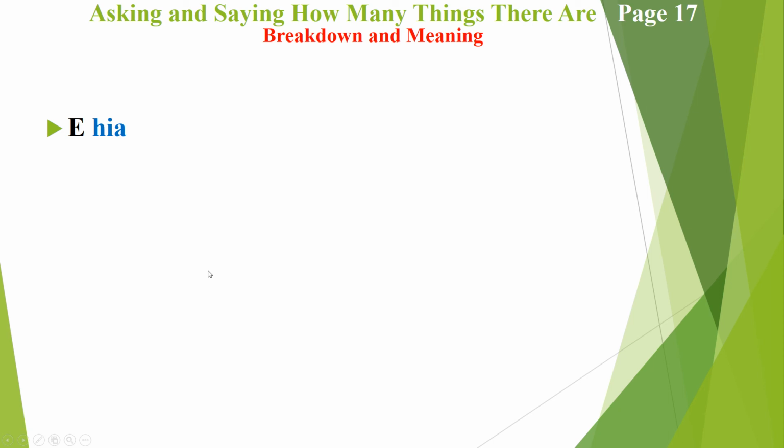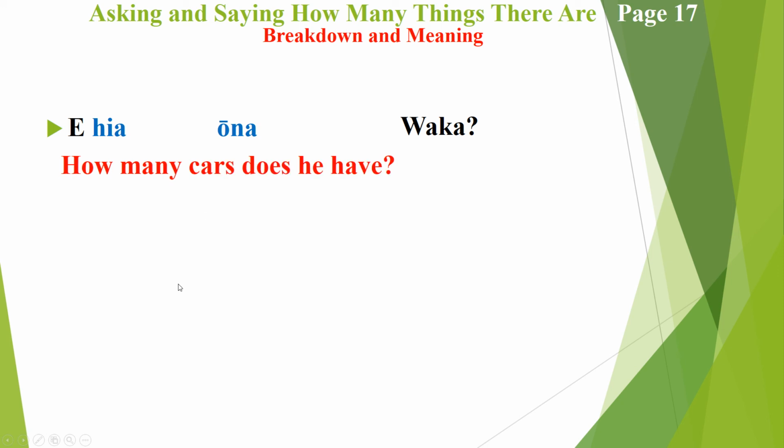Ka pai? Moving on to the sentence breakdown. So the e here, once again, as we know by now, is referring to the how many. Ona is referring to his, which is in the plural form. Waka refers to cars. Ka pai? So how many his cars? And the answer has come back. So we'll take a look at the breakdown of that, which is e rua, which refers to two. Ona is referring to his. Waka refers to cars. Ka pai? To his cars. And simply translates into he has two cars.